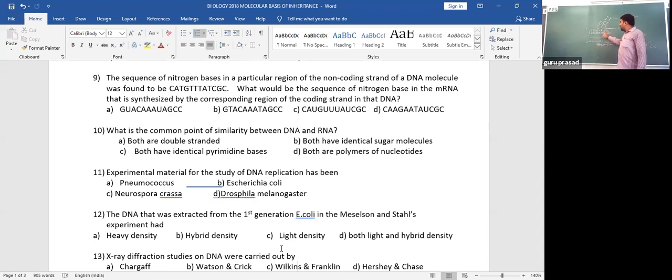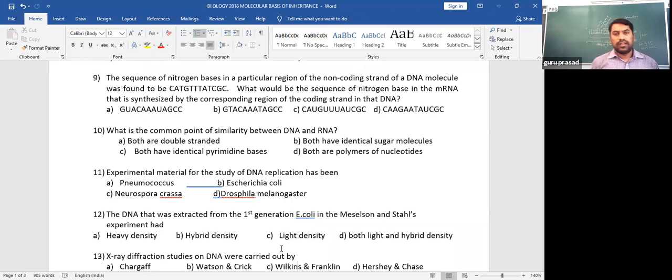If mRNA is synthesized on this, it is almost the same as the template, except that in mRNA T is replaced with uracil. So the nitrogen base sequence of the template itself is the sequence of mRNA synthesized on the coding strand. The sequence remains the same, only T is replaced with U. Hope you got the answer: option C.